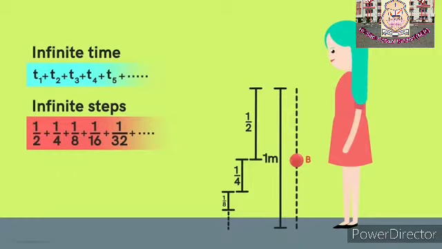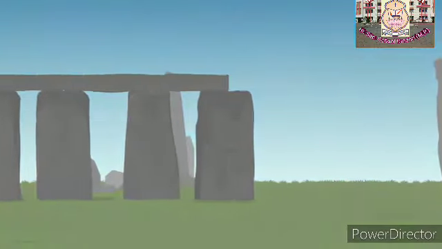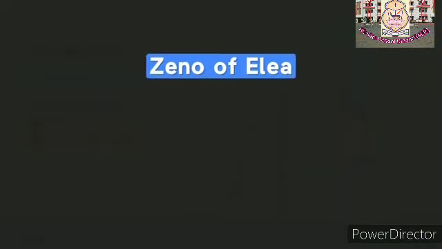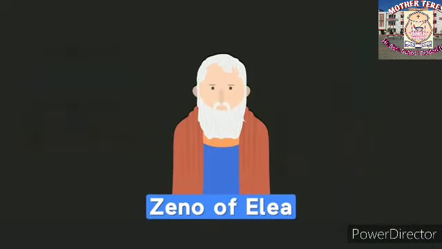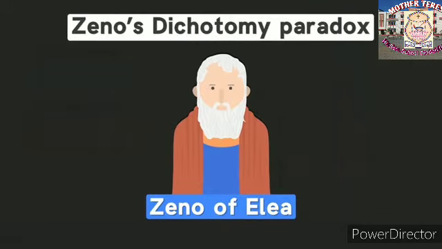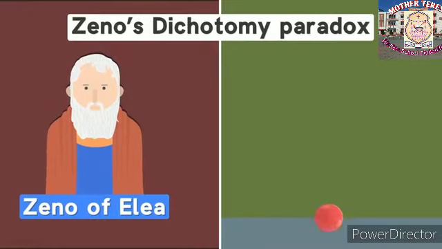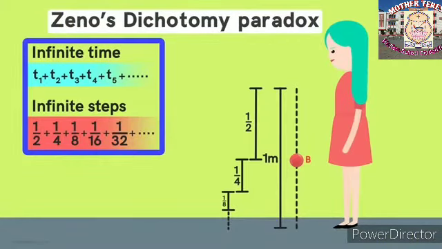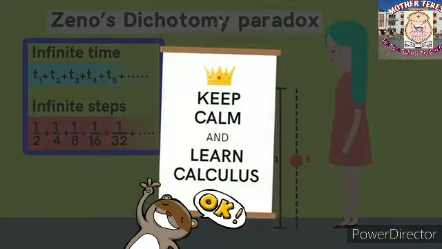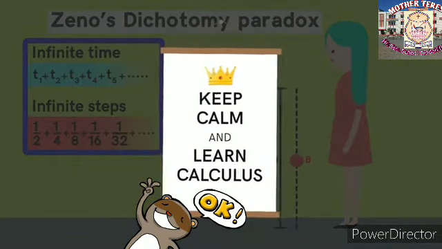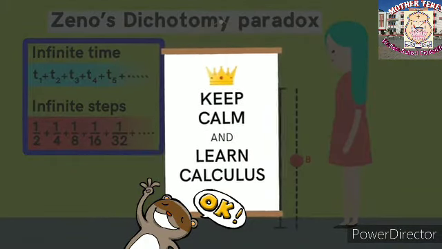Actually, Nora isn't the only one who was puzzled by this. Many centuries ago, the same thought puzzled a Greek philosopher, Zeno of Elea. This is usually referred to as Zeno's dichotomy paradox. Even though we know that when we drop the ball, it reaches the floor, this logical and mathematical conclusion tells us that it should never reach the floor. Again, a satisfactory answer to Zeno's paradox is provided by calculus.